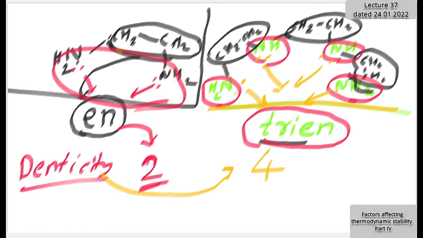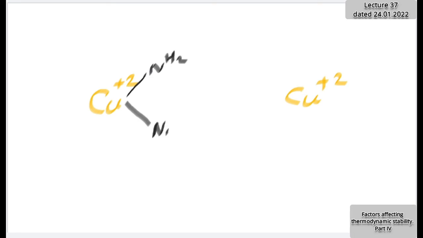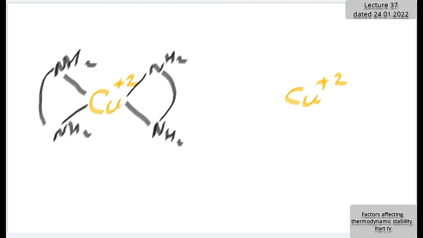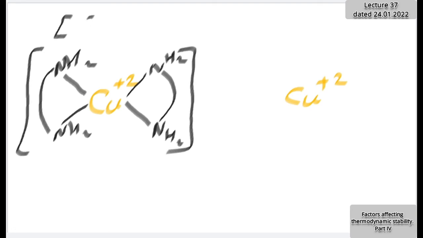But the coordination number should be the same. The metal ion that I want to consider here is Cu plus 2. Two options are there. One, the complex with ethylene diamine. Ethylene diamine has two amine groups and in between CH2 CH2. It's a ring. Coordination number 4. So NH2 NH2 with CH2 CH2. How many ethylene diamine ligands have I considered here? The formula is Cu(en)2. Coordination number is 4, number of coordinate bonds is 4. But how many ligands are there? Only two.